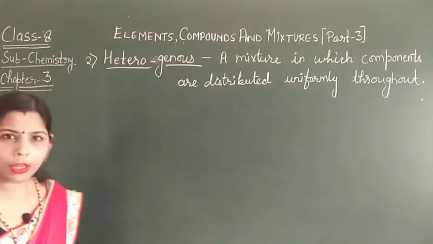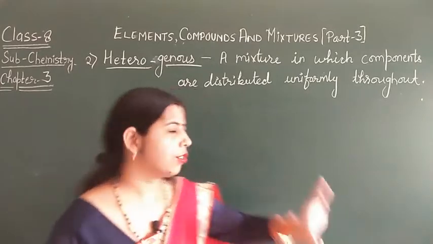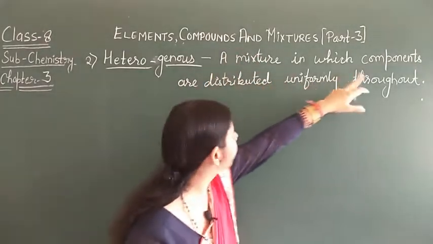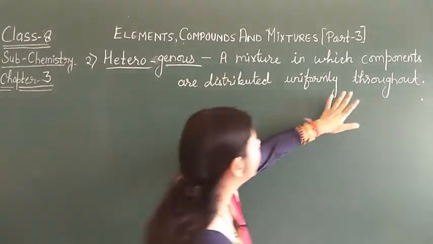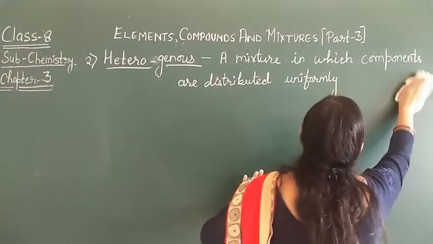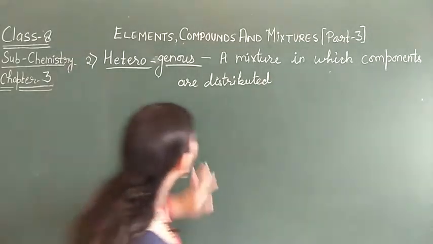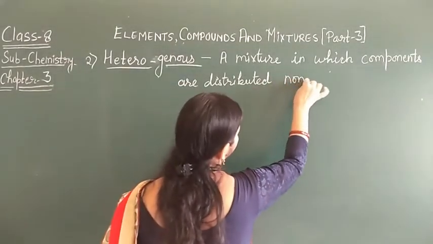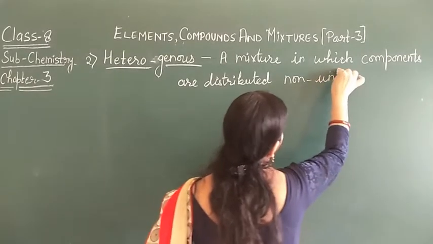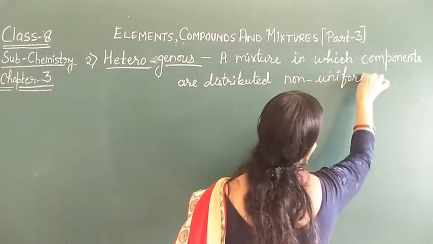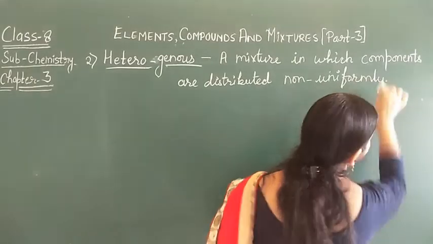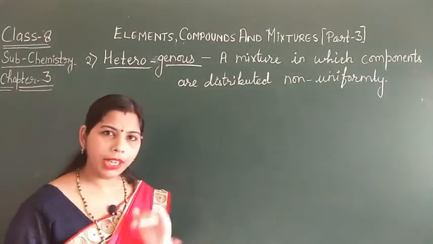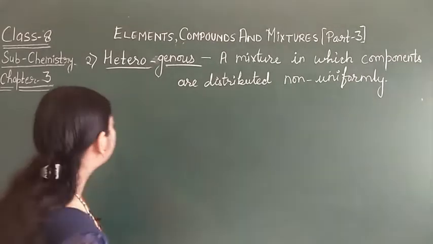If we talk about the heterogeneous mixture, the definition is similar, but with one difference. It is a mixture in which components are distributed, but till now you have studied uniformly, and now we will study a mixture in which components are distributed non-uniformly. That means the components here are non-uniformly distributed, not completely distributed.